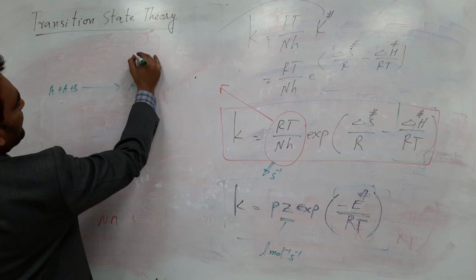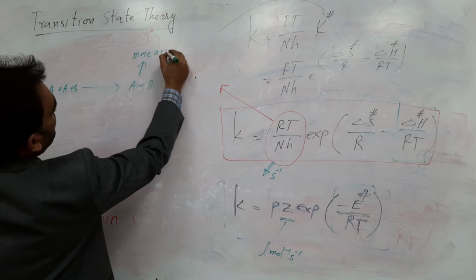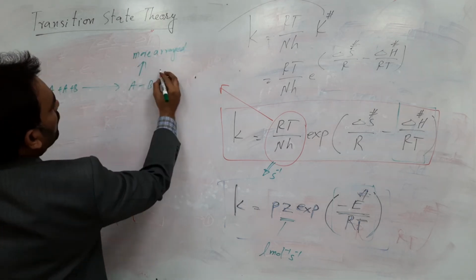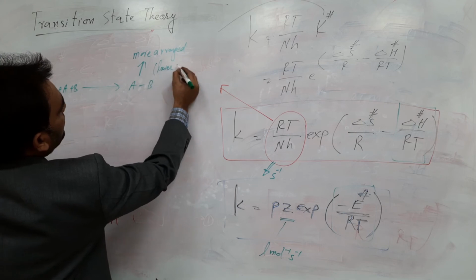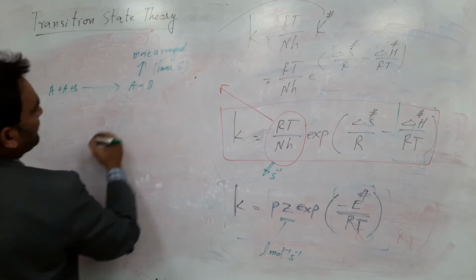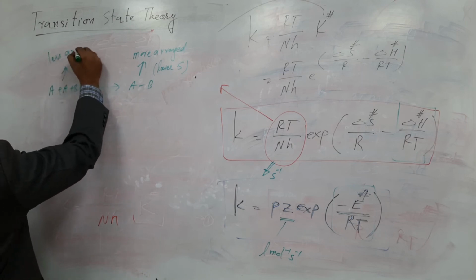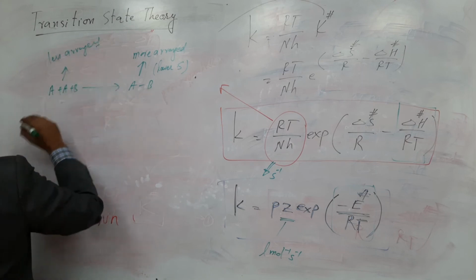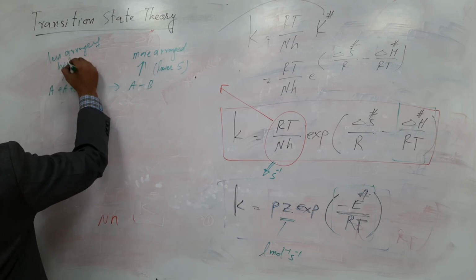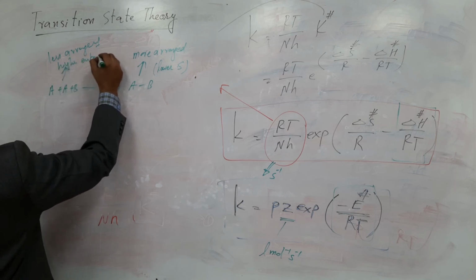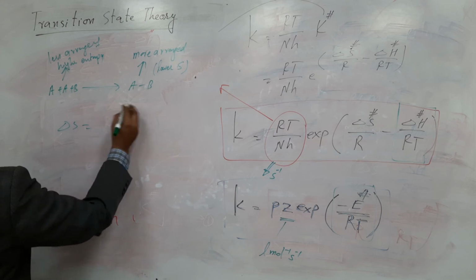This is more arranged, so lower entropy, and here you have less arrangement, so higher entropy. What will be the change?